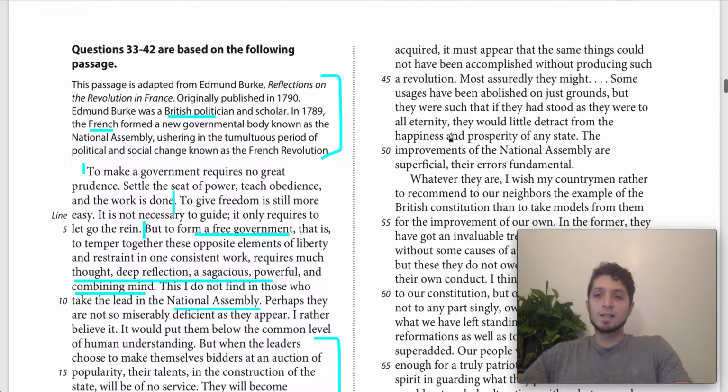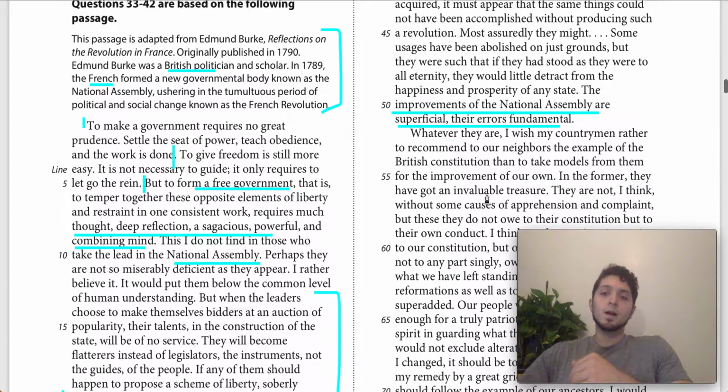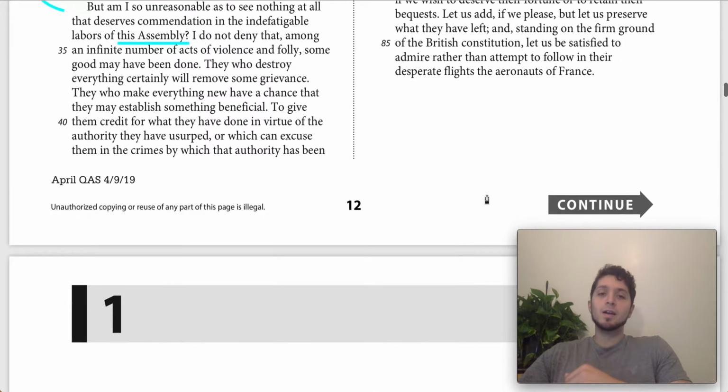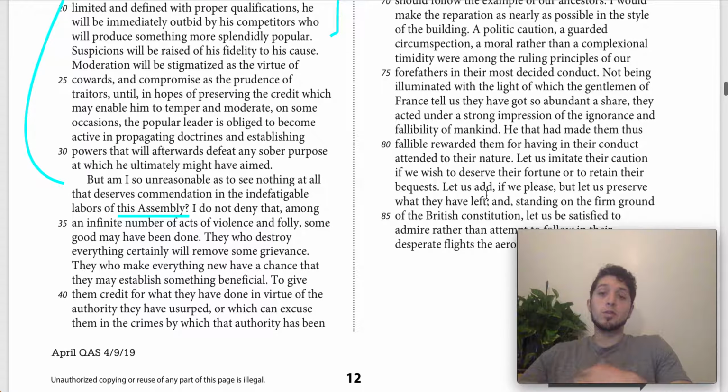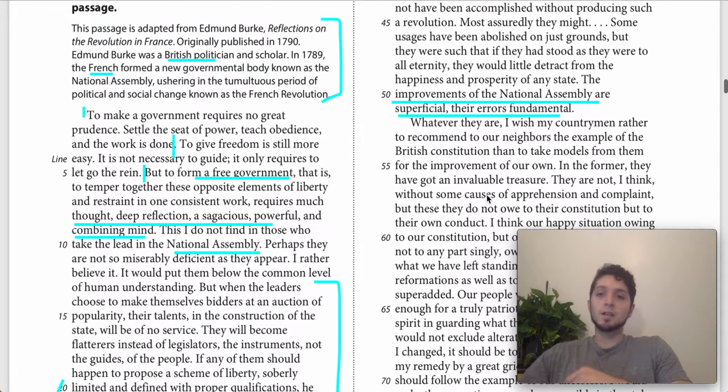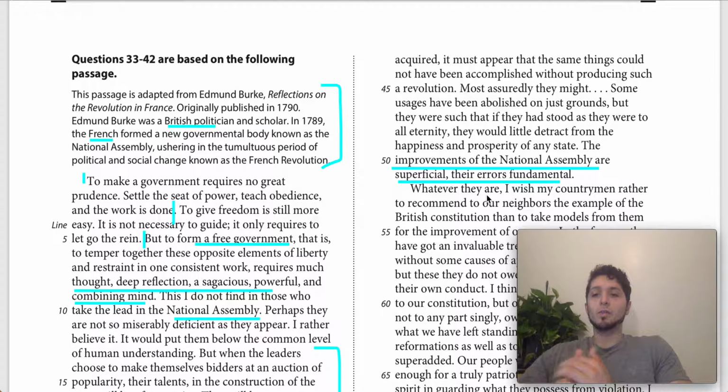Basically, it's not right. He comes down here to say these improvements of the National Assembly are superficial rather than fundamental, right? So here he's making the case that nothing good has come out of the National Assembly. He's making it in a backhanded way by saying, well, they have done some good because if you destroy everything, you're going to destroy some bad things. But ultimately, that's moving to his point that there's almost nothing positive to say about the National Assembly. The improvements they've made are very superficial and surface level, but their errors are really fundamental.